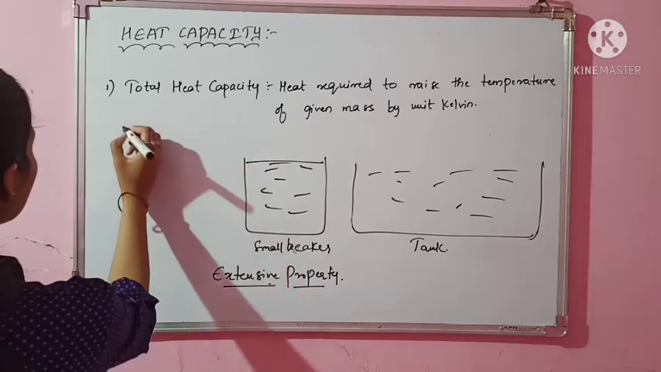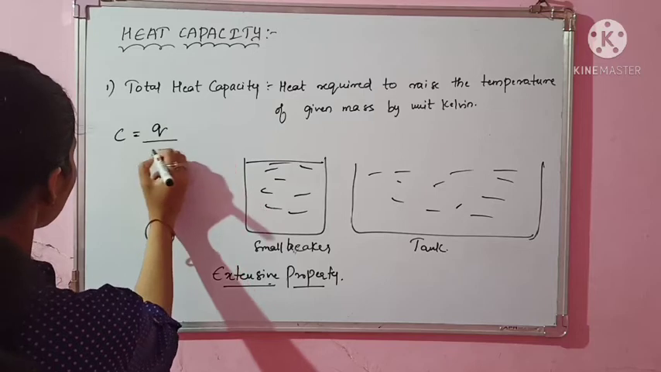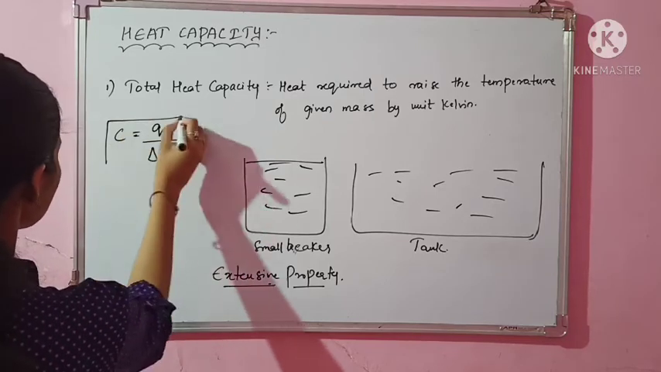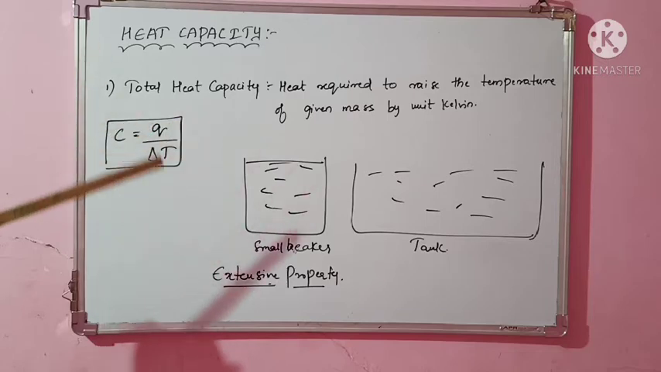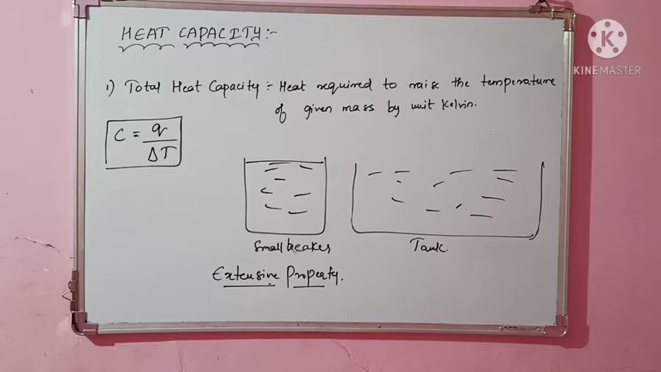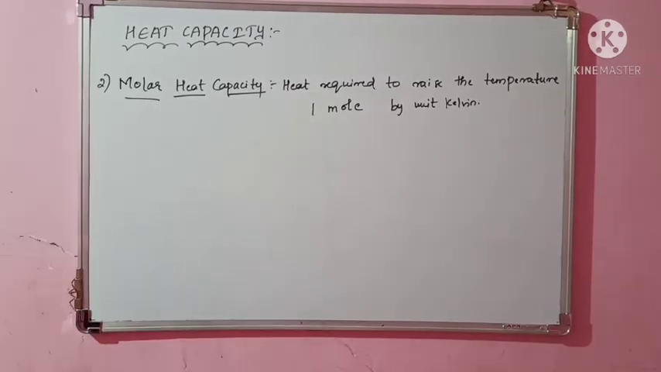And the equation is C is equal to Q divided by delta T, where C is the total heat capacity and Q is the amount of heat required to raise the temperature by unit Kelvin. This is all about the total heat capacity. So next, what will we study?